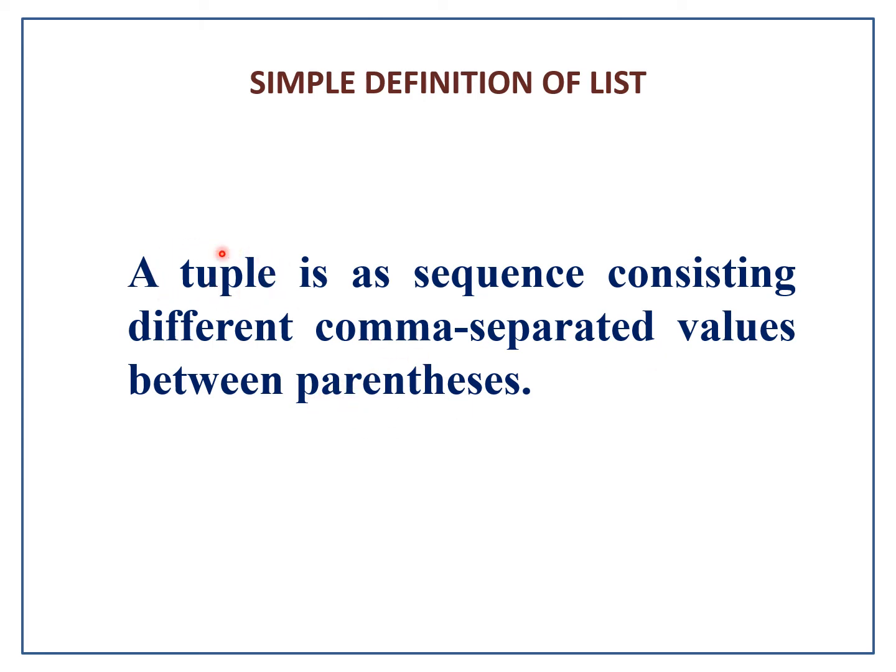Here you have to change the word as list, and here the word square bracket for list. The same thing, a tuple here and a parenthesis here. There is something wrong here. The simple definition of a tuple should be here, but it was some typing mistake. So here you can see the simple definition of a tuple: a tuple is a sequence consisting of different comma separated values in between parentheses.